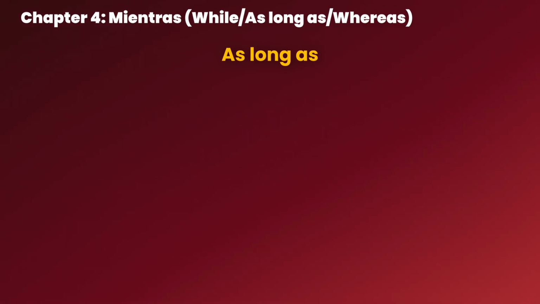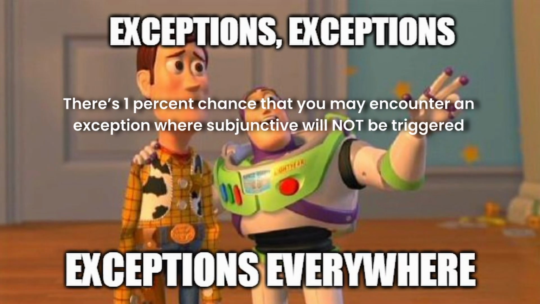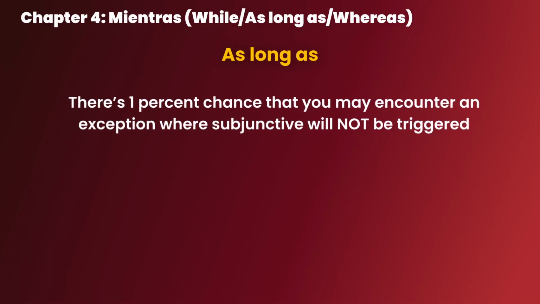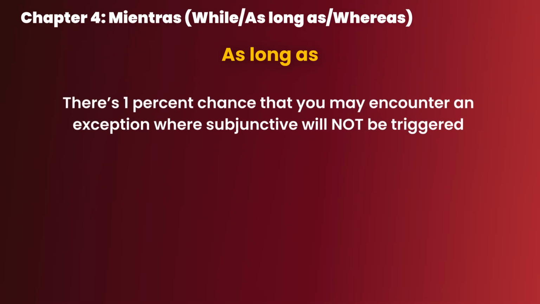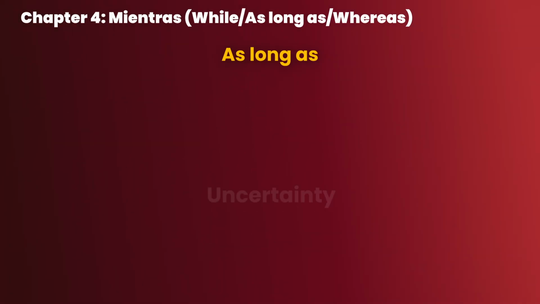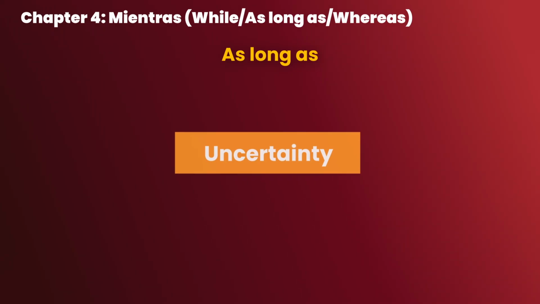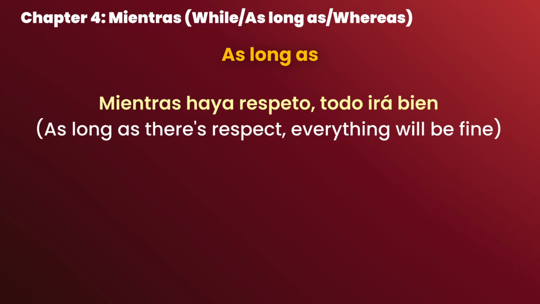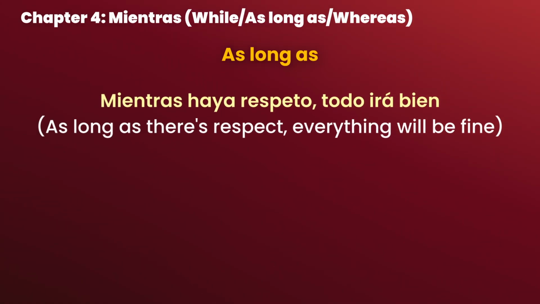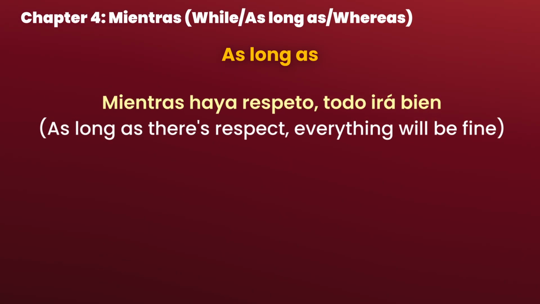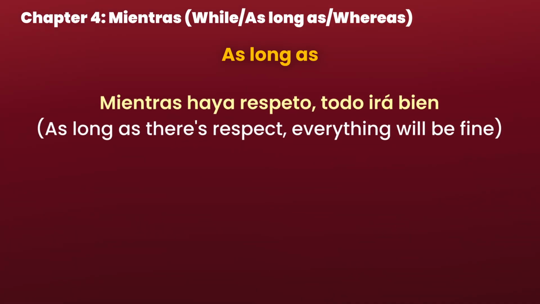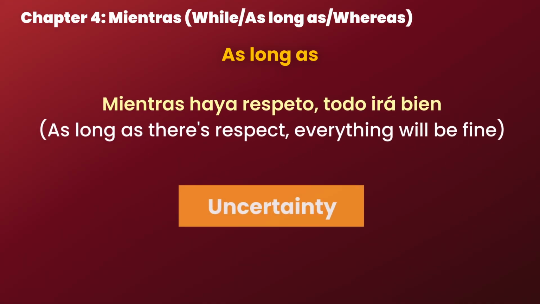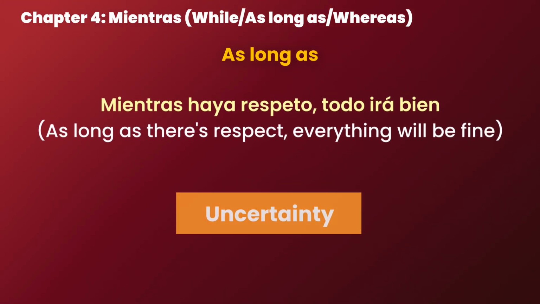Some articles say that there is a 1% chance that you may encounter an exception where subjunctive will not be triggered here, but I couldn't find any examples online. I wouldn't worry about it if I were you. The very definition of as long as just screams uncertainty, and that's all we need really. Here's another example. Mientras haya respeto, todo irá bien. What's interesting is that with as long as, we're not worried about habitual, past or future events. In this case, there is respect or there's no respect. We don't know which one it is, that's why it triggers uncertainty, and so we have haya instead of hay.